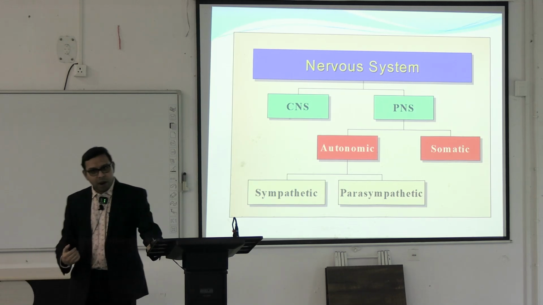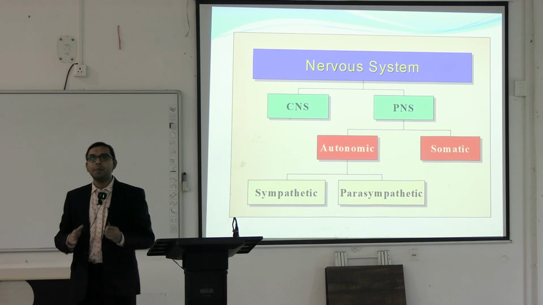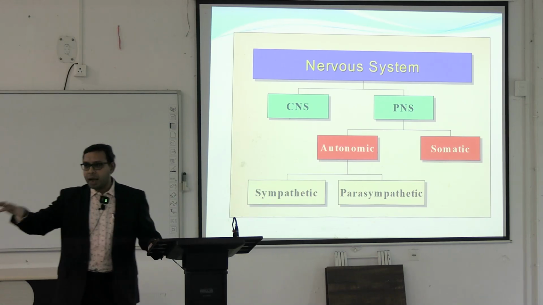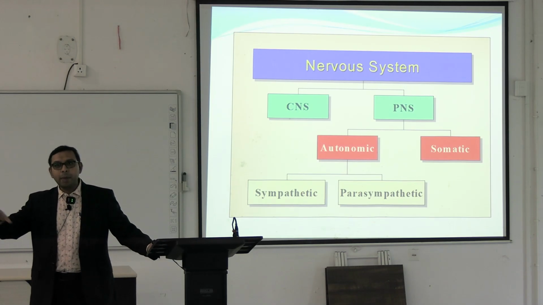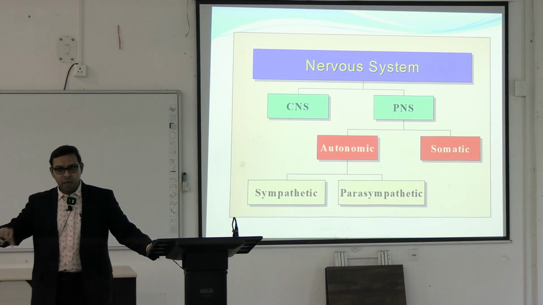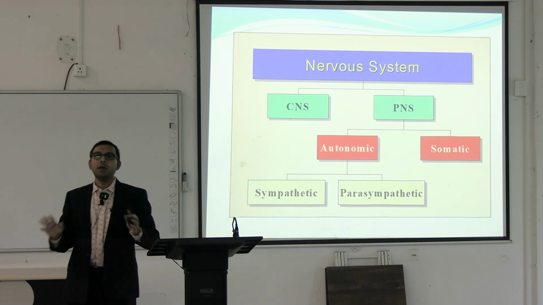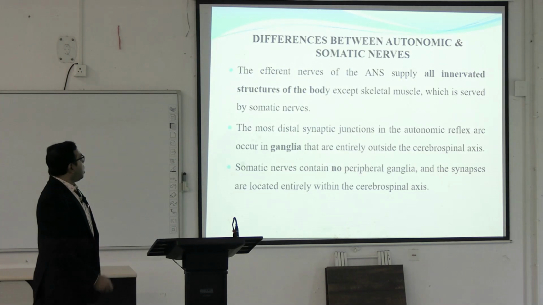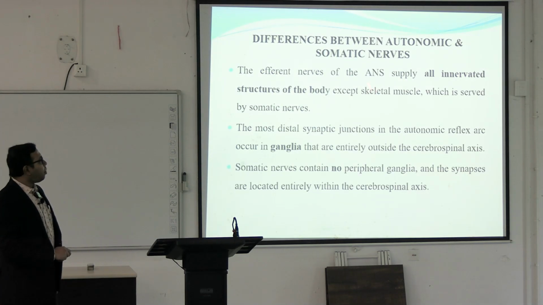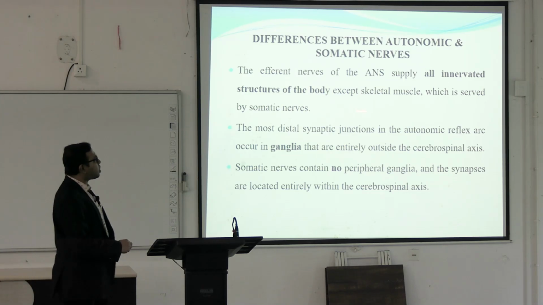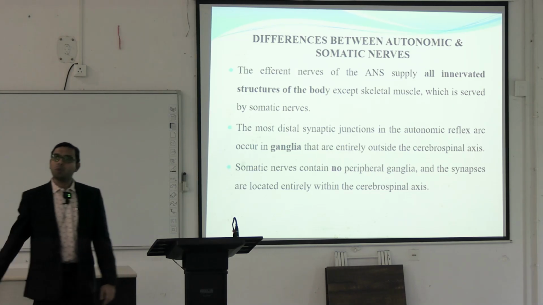And then come the efferent fibers, which are mainly motor nerves. These motor nerves innervate the different organs, and ultimately that leads to different types of autonomic functions. These efferent nerves can be divided into sympathetic and parasympathetic. The efferent nerves of the autonomic nervous system supply all innervated structures of the body except skeletal muscle, which is served by the somatic nerves.